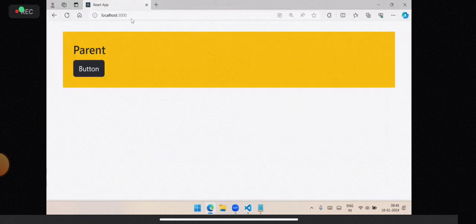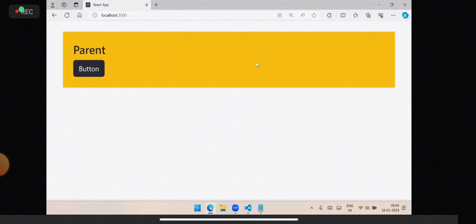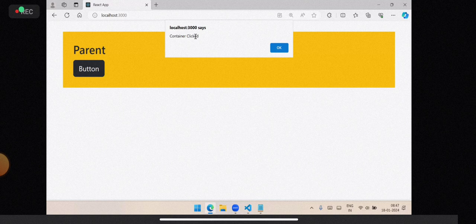Now what happens? I click on the container, and it says container click. Good. When I click on the button, it says button clicked. Okay, good. But then it also says container clicked, though I haven't clicked the container.